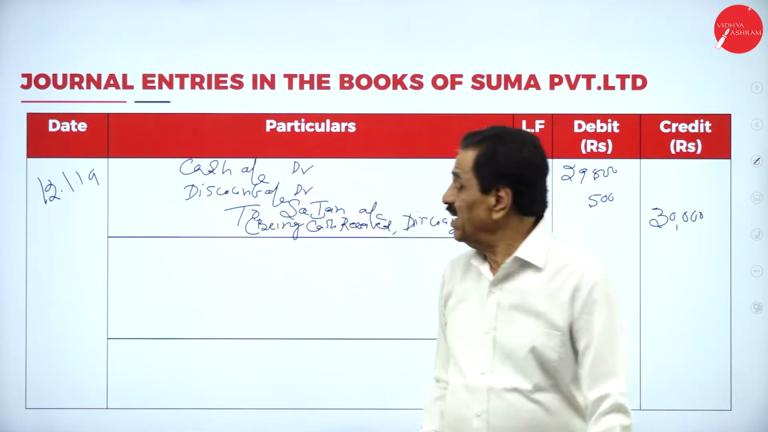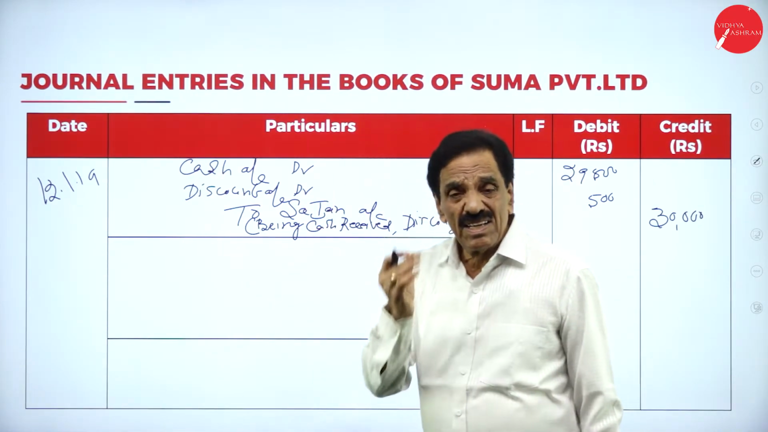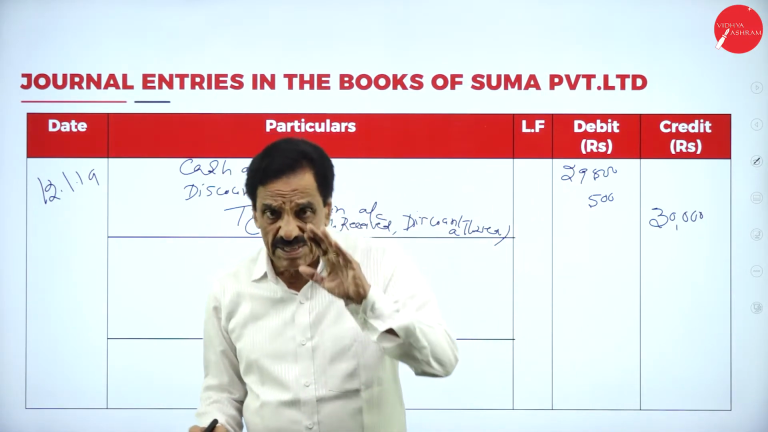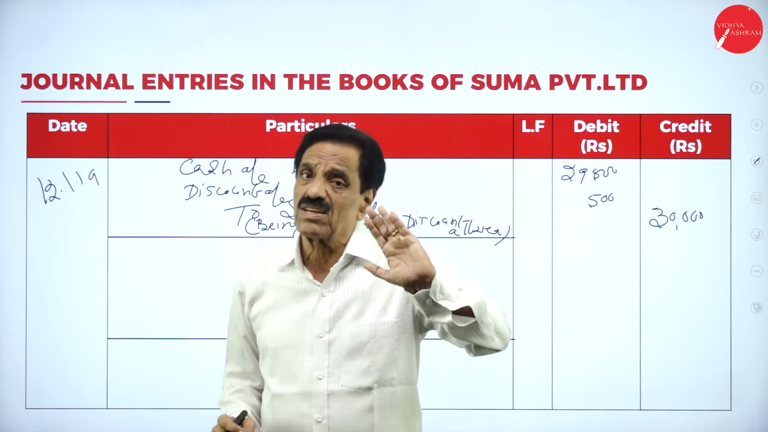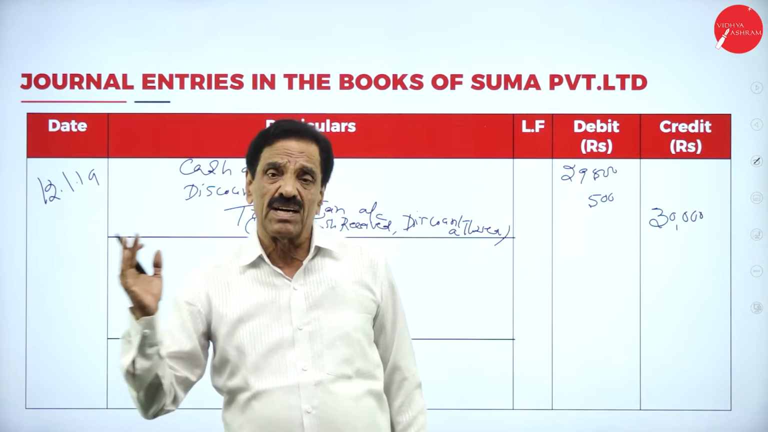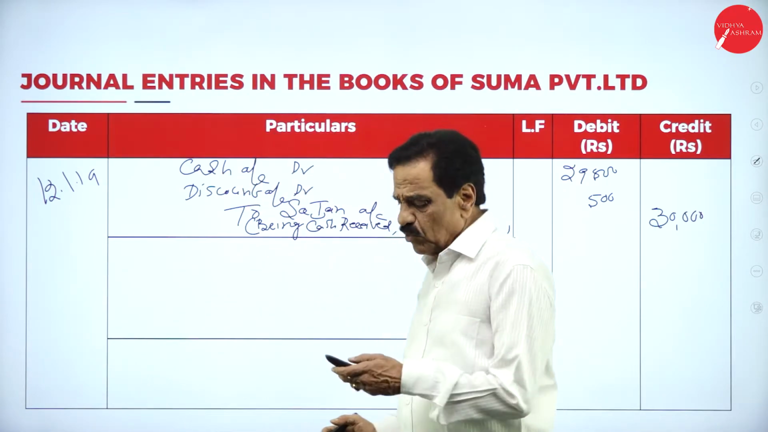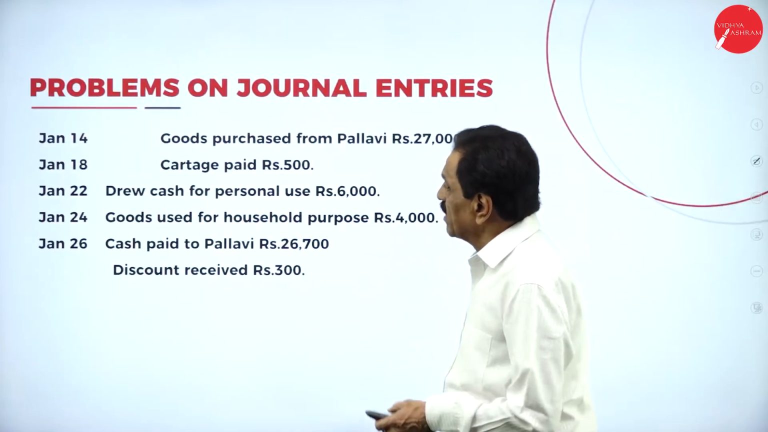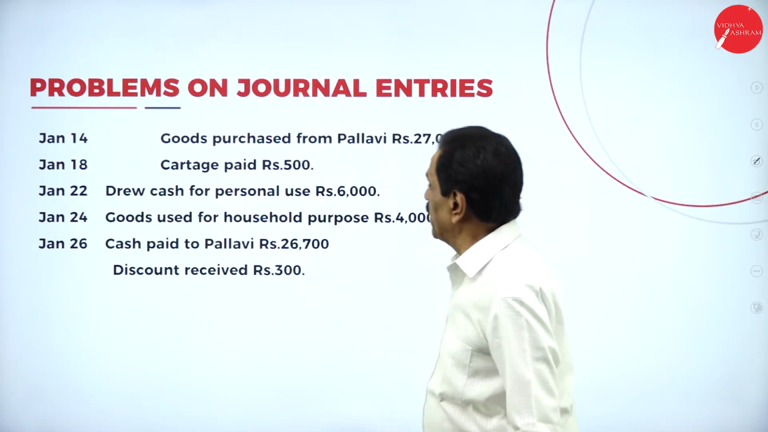So what's the entry? Cash account debtor, discount account debtor to Sajjan account. From Sajjan, we receive the cash, and we have allowed the discount. Entry: cash account debtor, discount account debtor to Sajjan account. We'll move on to the next entry. So the 12th is over. Then you have the 14th.